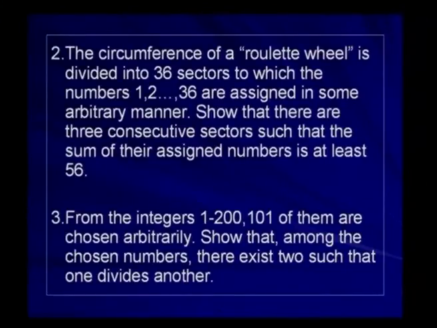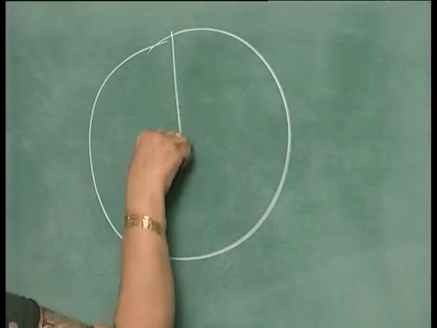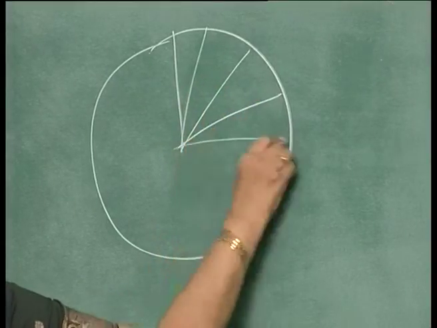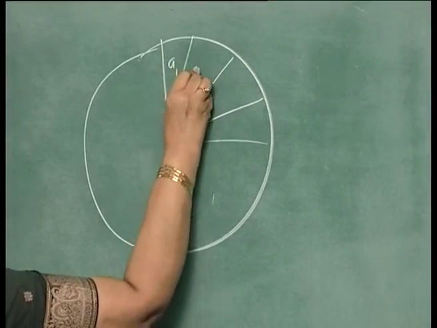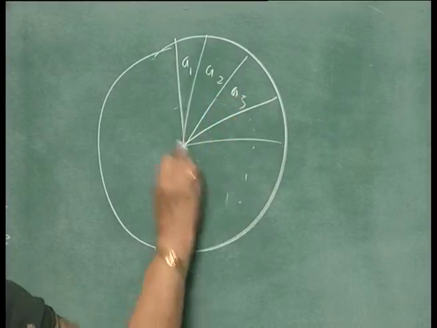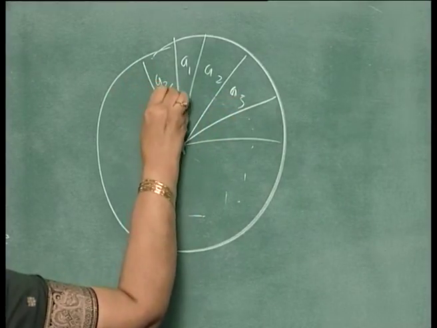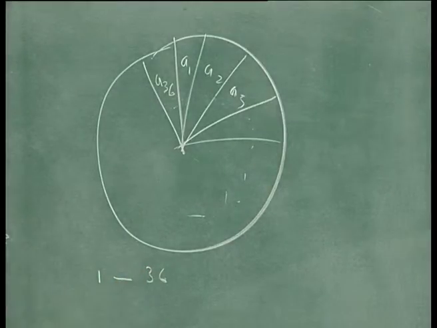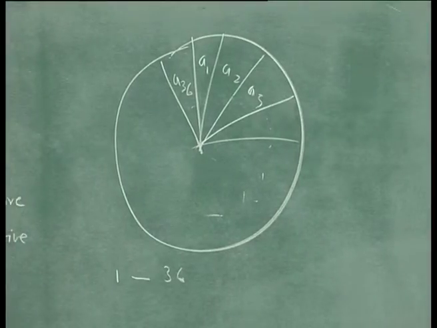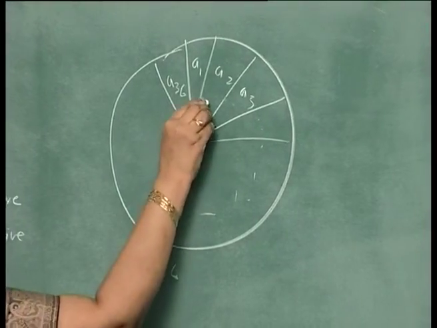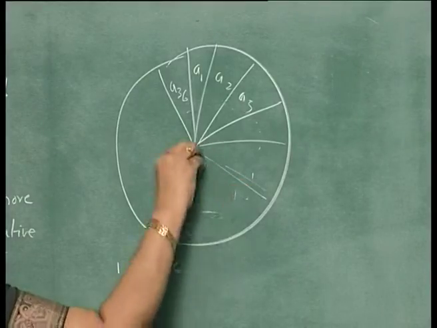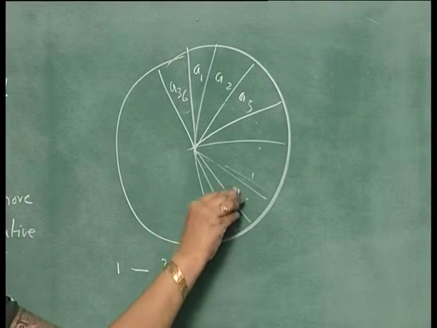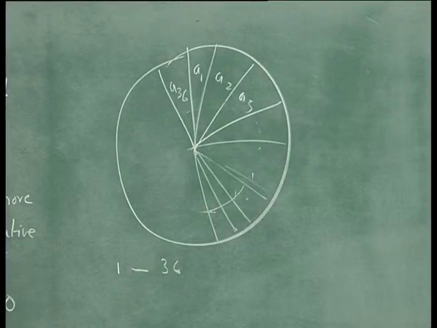Again, this problem is very similar to this one. You have a circle which is divided into 36 sectors, A1, A2, A3 and so on, A36, and each of them is assigned a number between 1 and 36. The problem says that we have to show that at least in one place, 3 consecutive sectors, the sum will add up to 56 or more.